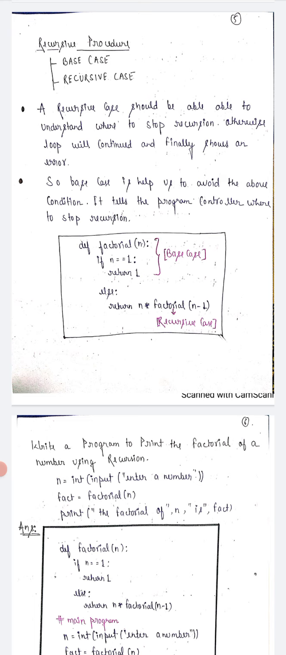Write a program to print the factorial of a number using recursion. n is equal to int of input, to enter the number, and fact is equal to factorial(n), and print the factorial number of n is the fact.